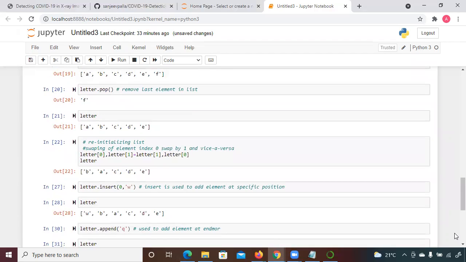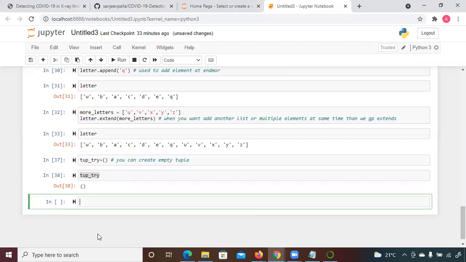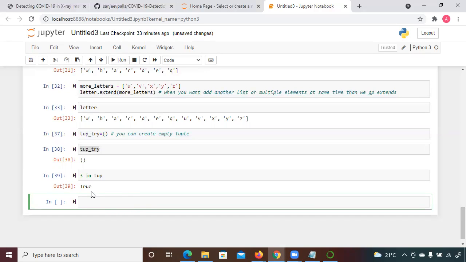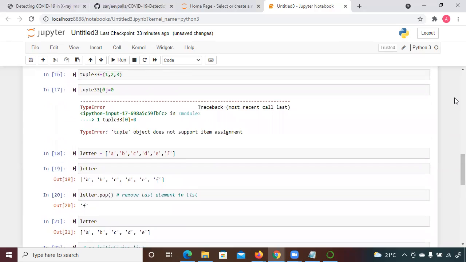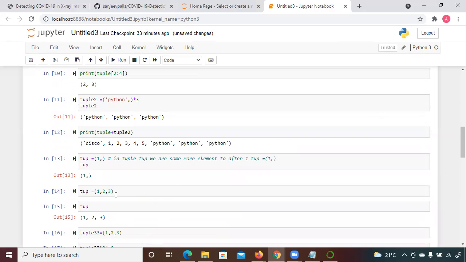If I want to check whether 3 is in tup, you can write it down and run it. You can see it's printing True. Why is it printing True? Because 3 is present. But if I write 4 in tup, it's printing False, right? Because it's not present in this one.